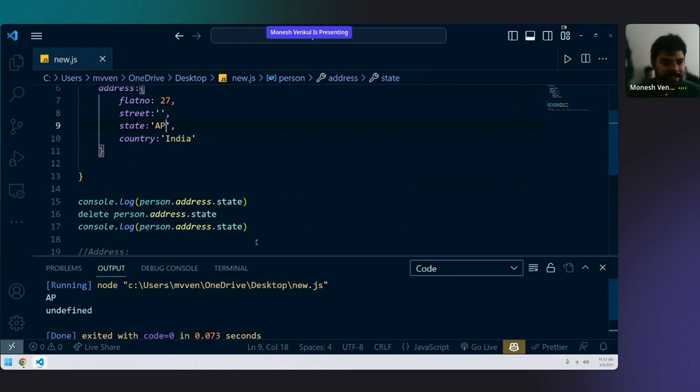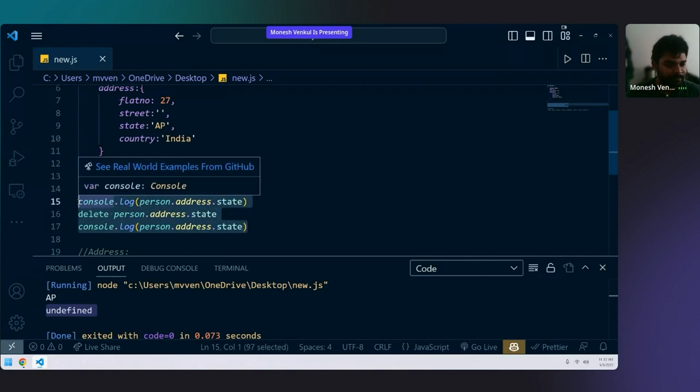Now I run the code. You see, in line number 15, I'm getting AP. In line number 16, I am deleting it. In line number 17, am I still getting AP? Look at the screen and tell me, is the key value pair deleted or not? Look at lines 15, 16 and 17. Deleted. So that is how delete works.